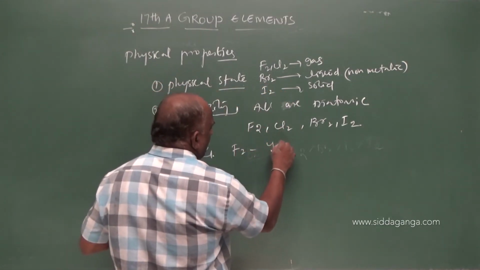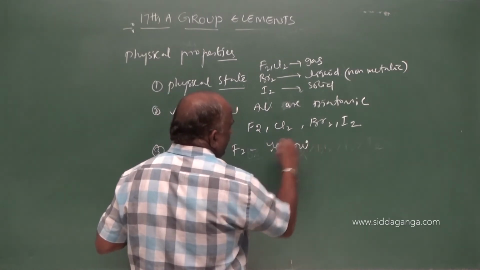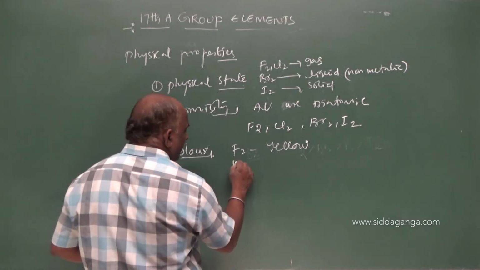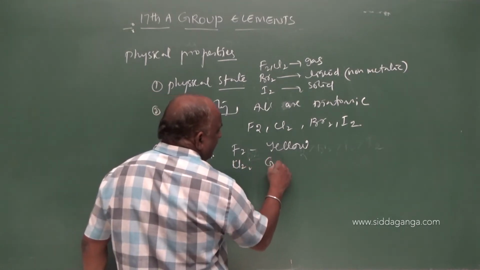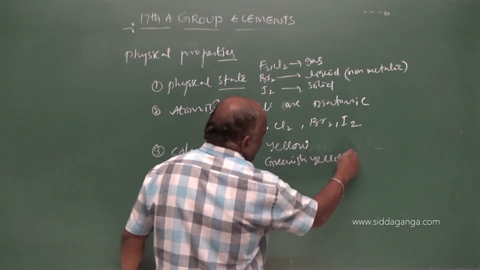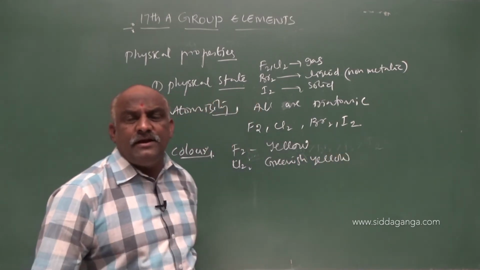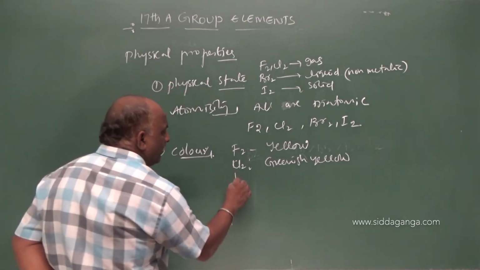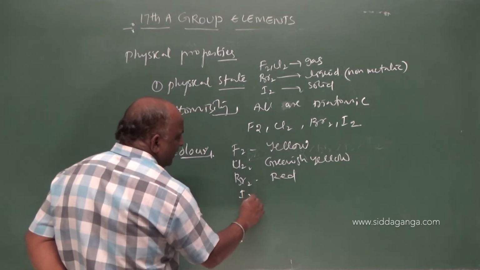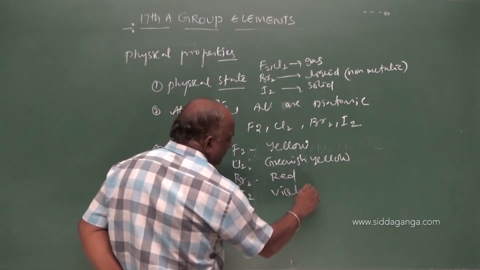So here, what is the color of fluorine? Fluorine color is yellow. Remember my dear students, fluorine is yellow in color. While coming to chlorine, chlorine is greenish yellow color. While going to bromine, it is a red color. And the last one is iodine. Iodine is violet color.